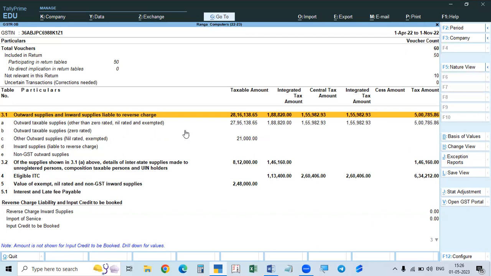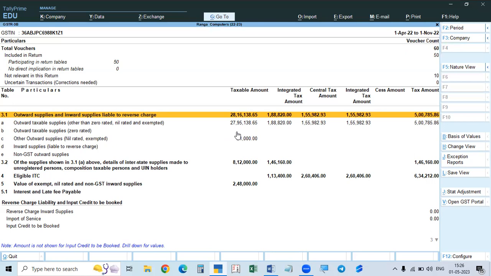But what is zero rated? Zero rated means zero rated outward supplies. Zero rated means exports, exported to other countries. Exports also include supplies to SEZ units, which are also treated as exports. When exporting to other countries, it is treated as IGST.